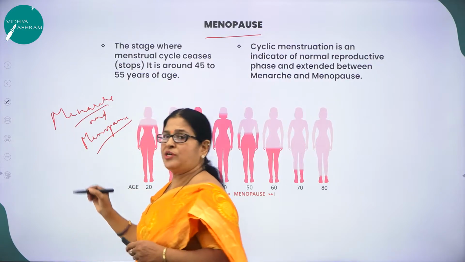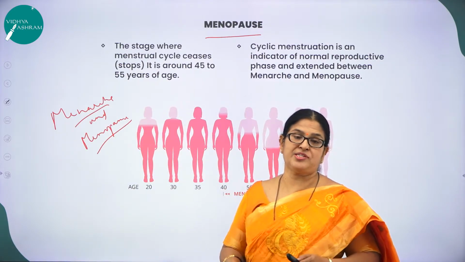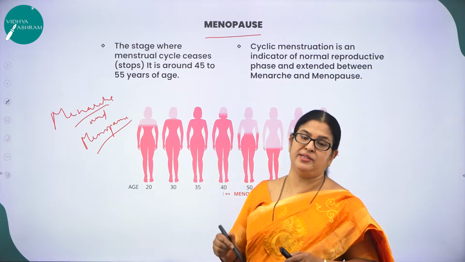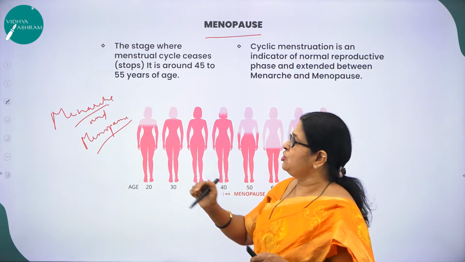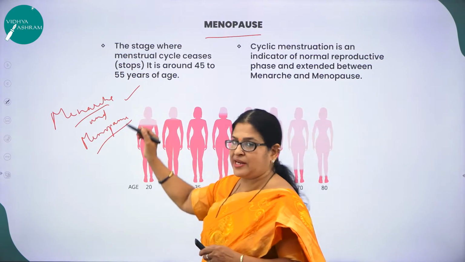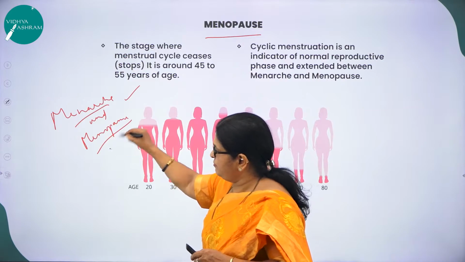Right. So what is menarche? Menarche is nothing but the onset of the first menstruation that occurs in a female when she attains puberty. The occurrence of the first menstruation, the menstrual cycle taking place, you call it menarche. The onset of first menstruation is called menarche, and the cessation or stopping of the menstrual cycle is called menopause.